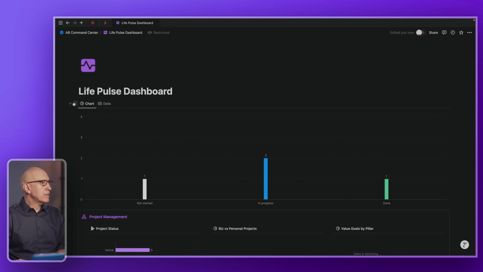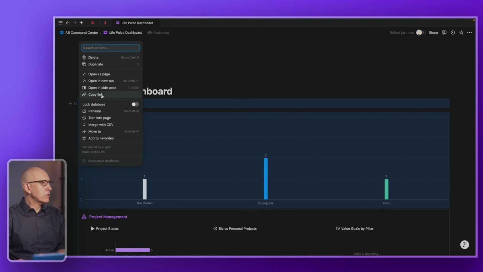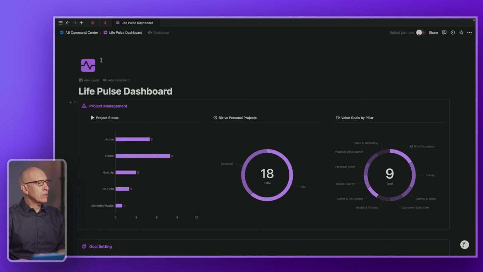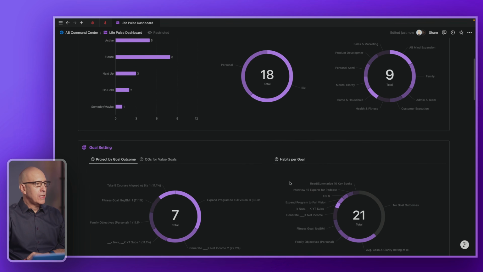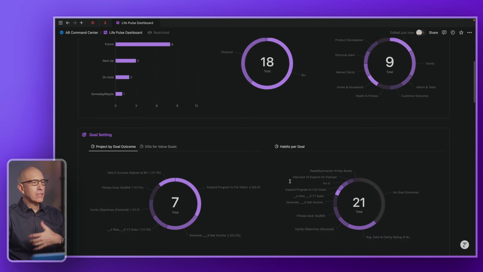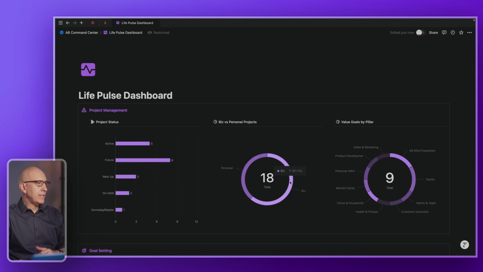So I'm going to delete this, but I just wanted to show you how to create it from scratch. And then now we can look at the ones I've created. Now I've created what I feel is an aesthetically well-designed, cohesive, monochromatic one, which is dark mode in the background and all purple. So you'll see right off the bat, you have controls over the visual design of the charts.